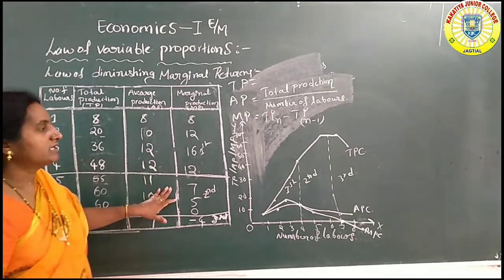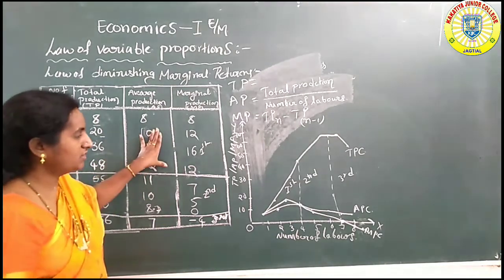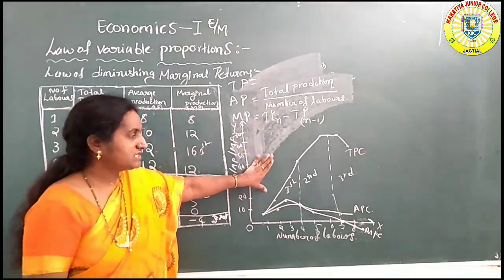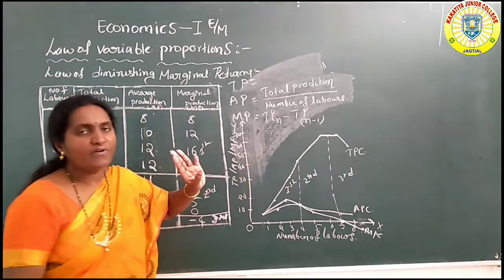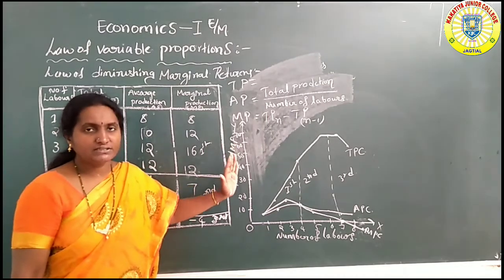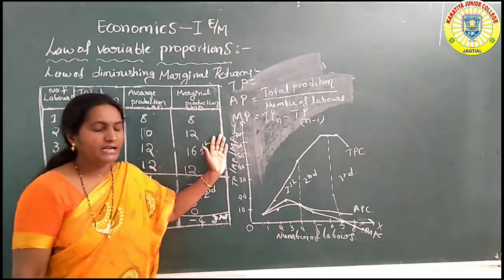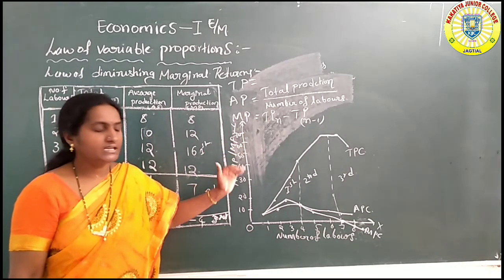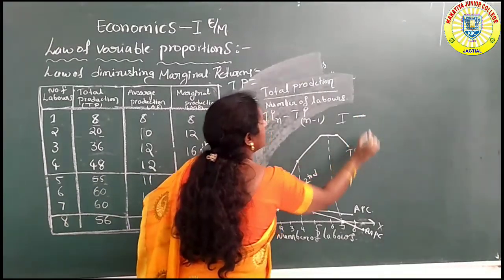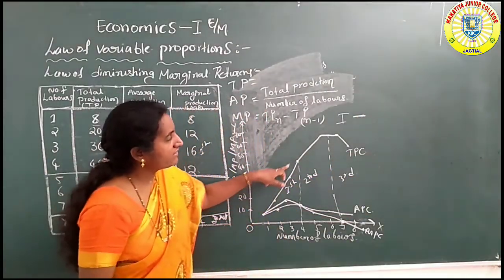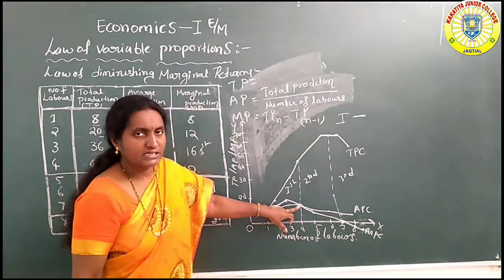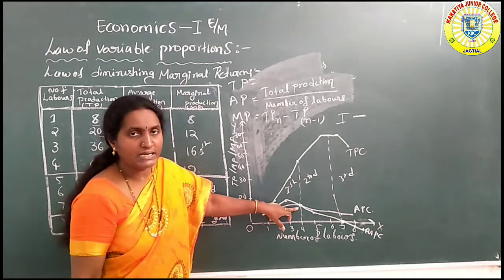Okay, right. With the help of this schedule, we easily draw the law of variable proportions diagram. This means three types of returns: increasing, then second stage constant, then decreasing. In the first stage, the total production curve increases, the average production curve increases, and marginal production increases rapidly.